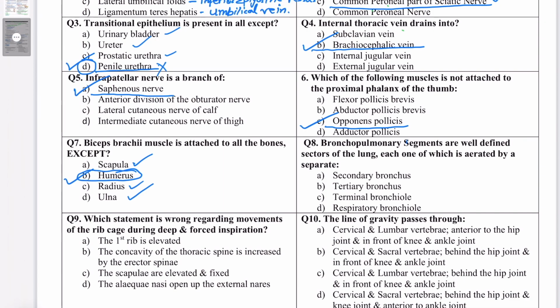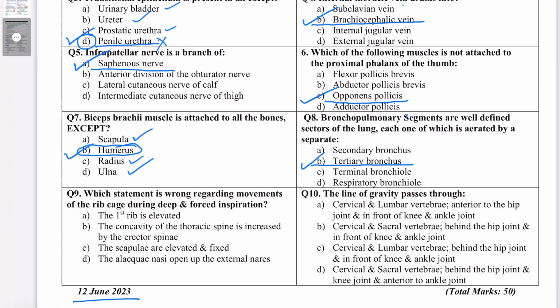So remember, it comes into the definition of bronchopulmonary segments that each of these sectors are well-defined pyramidal segments with their apices towards the hilum of the lungs, and each of these segments has its own bronchus, its own pulmonary arteries, bronchial arteries, and they are all aerated by the tertiary bronchus, also called the segmental bronchus, while the pulmonary veins are intersegmental.